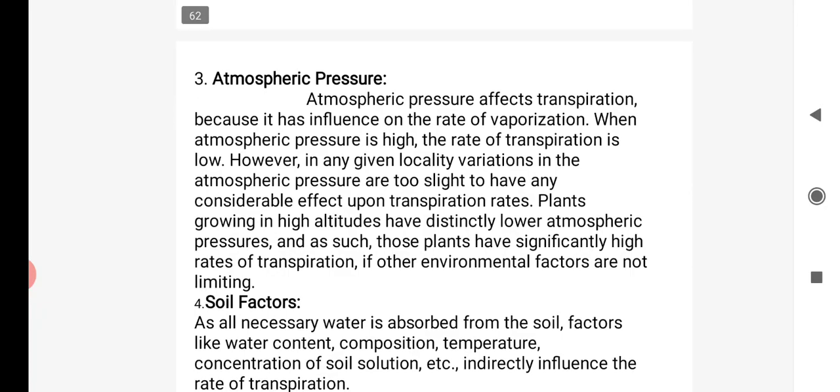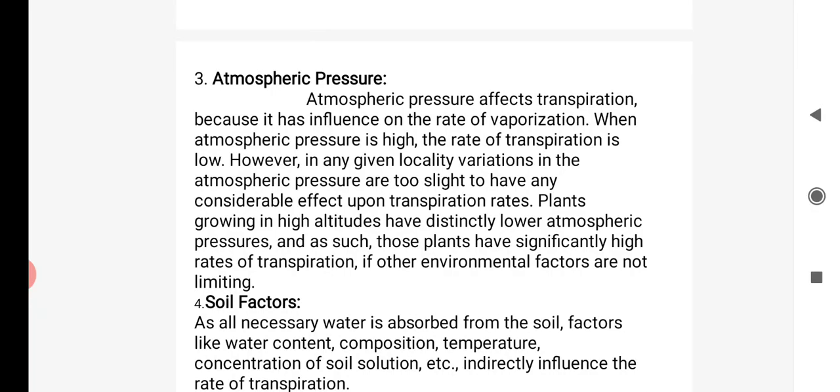Then atmospheric pressure. The pressure affects transpiration because it influences the rate of vaporization. If there is no vaporization in the atmosphere, there is no transpiration. When the atmospheric pressure is high, the rate of transpiration is low.